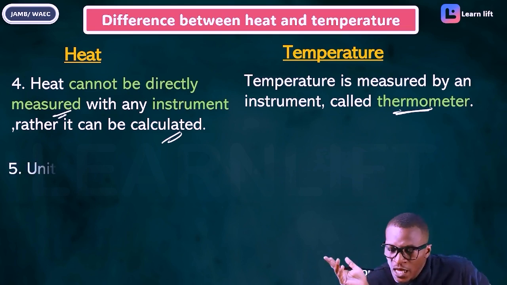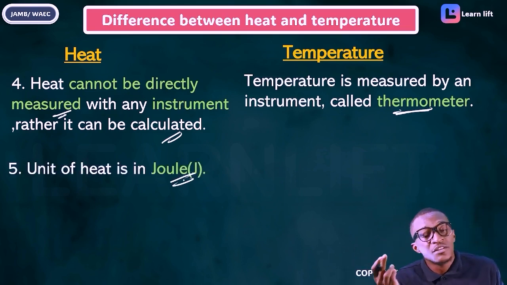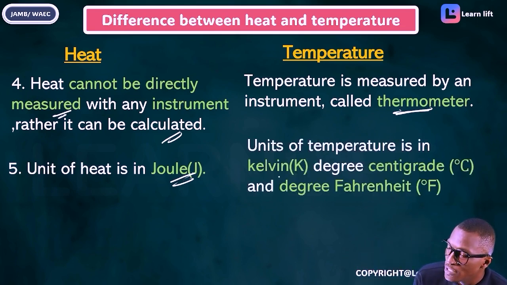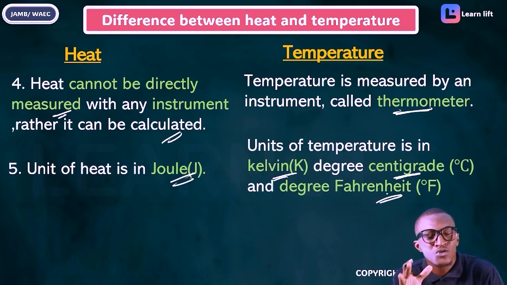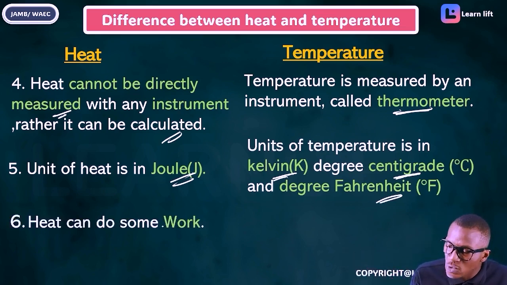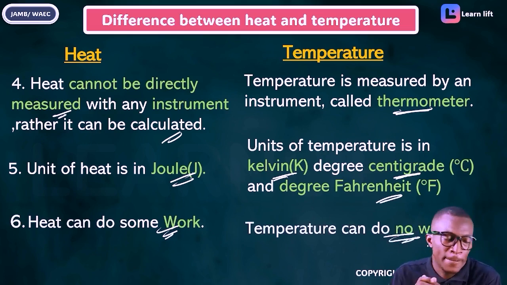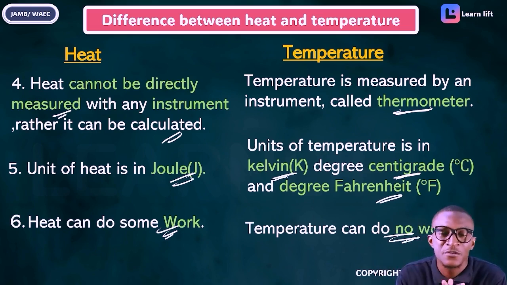We're going to talk about that. Also take note that the unit for heat is joules, while the unit for temperature can be in degrees Celsius, Kelvin, or Fahrenheit. We're going to talk about all this. Do you understand? And number 6, heat can do some work, while temperature can do no work. These are the 6 differences between them.